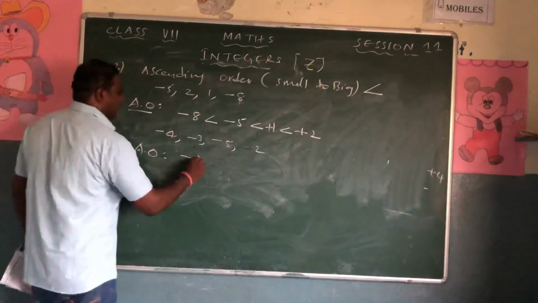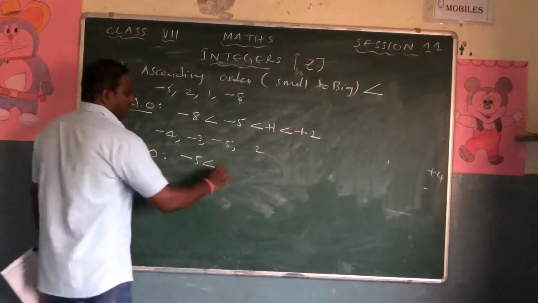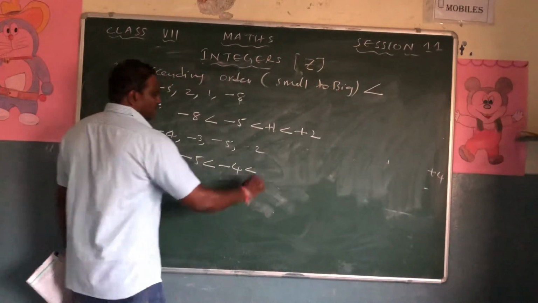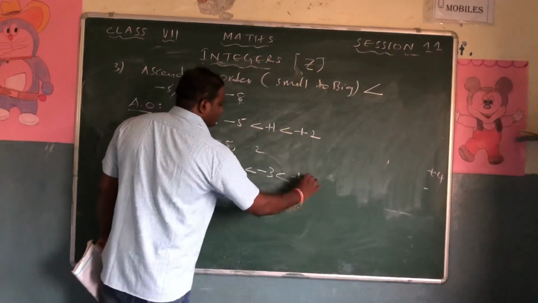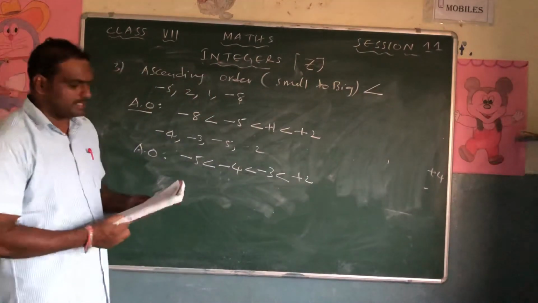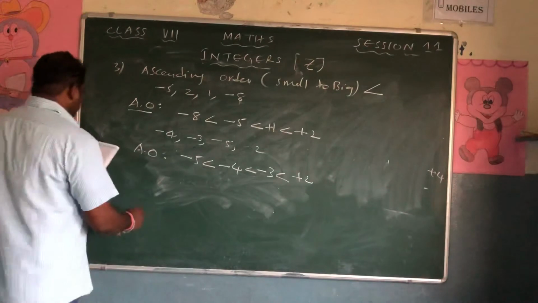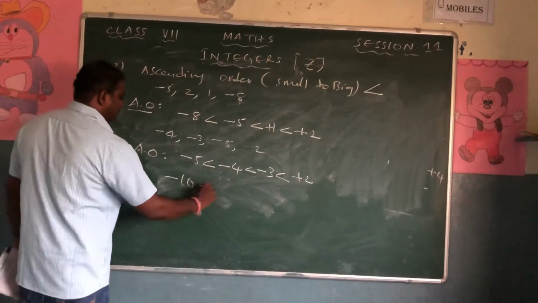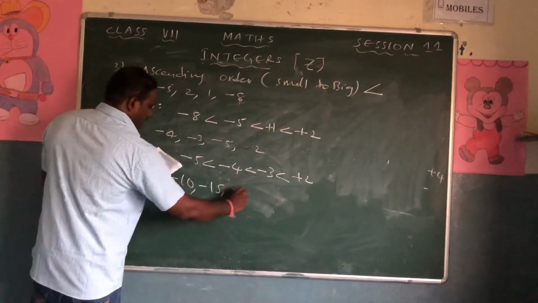Minus 5 is smaller than minus 4, is smaller than minus 3, is smaller than plus 2. If no symbol is given, we can take the plus symbol. And the third question is minus 10, minus 15, minus 7.